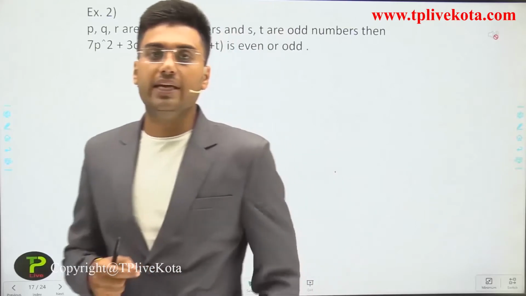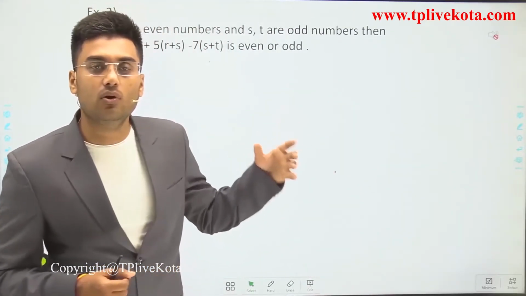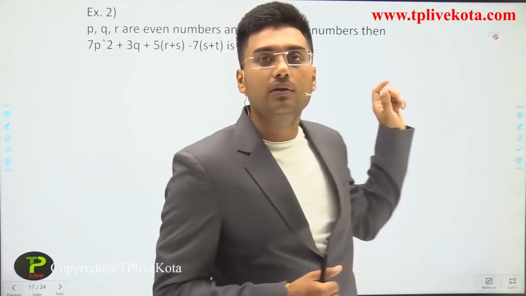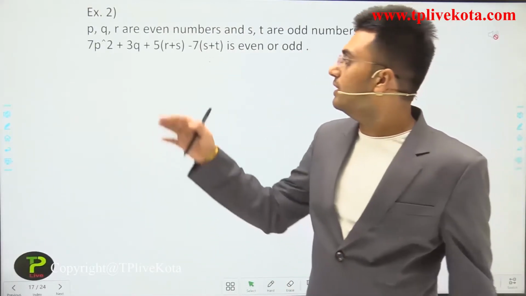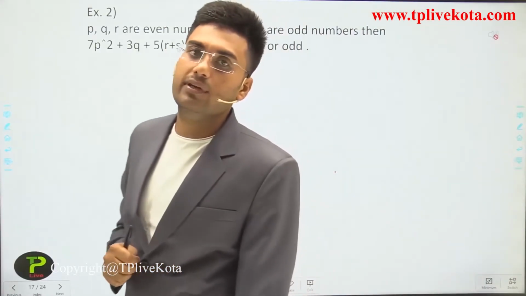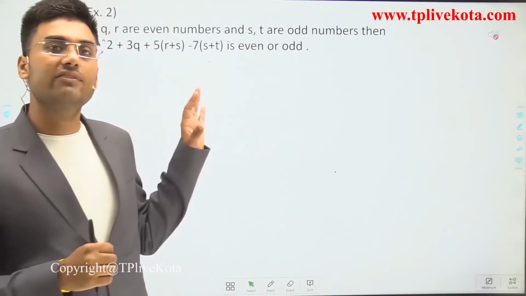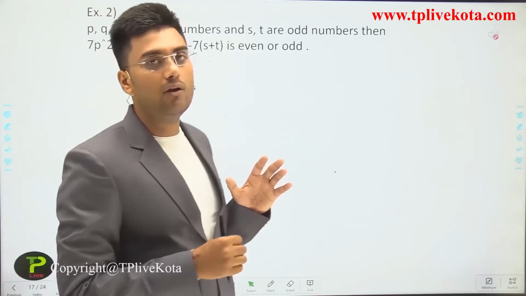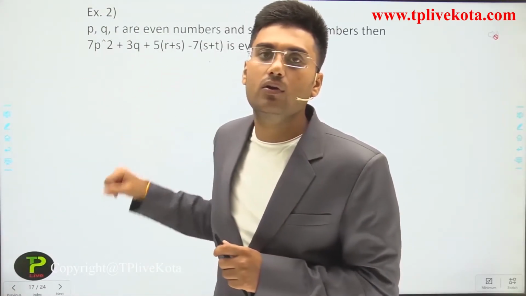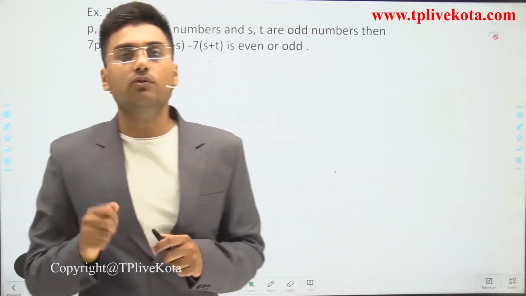You have to check whether this expression is even or odd. In this expression you have some variables, and you are given the information that some variables are even and some are odd. By this information, you have to identify whether the expression is even or odd by the properties of even and odd.